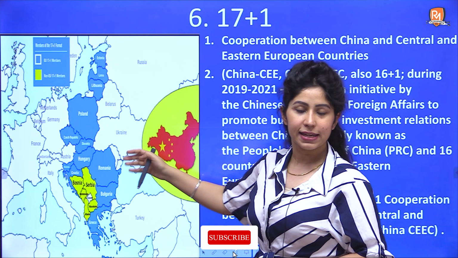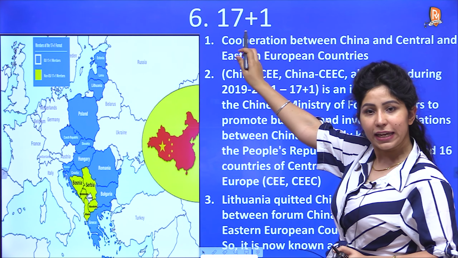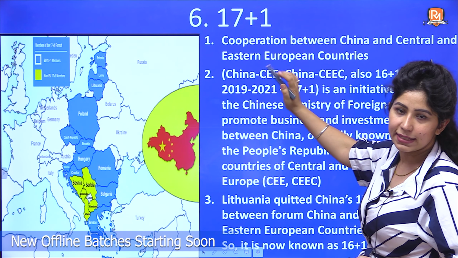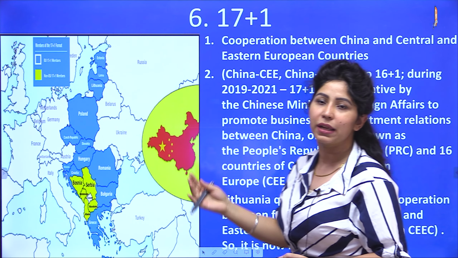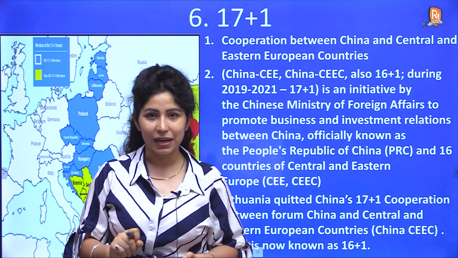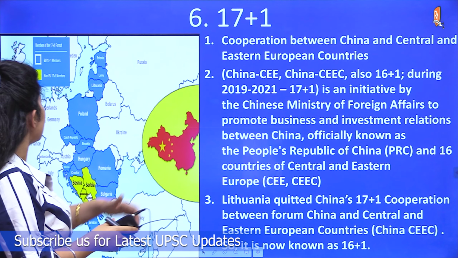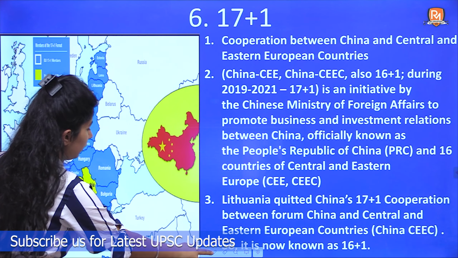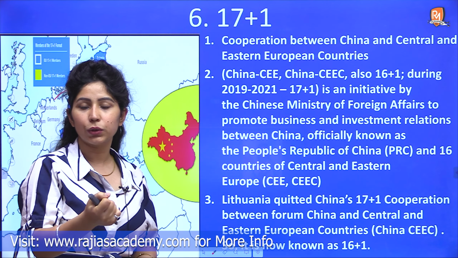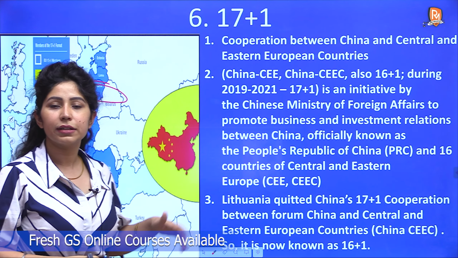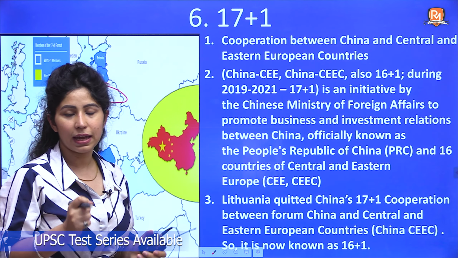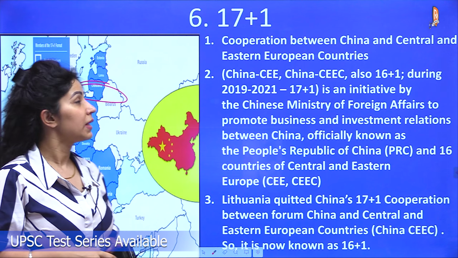ये जो छोटी छोटी countries हैं इनके साथ alliance बनाया, and these were 17 countries in number, and plus 1 stands for China. That's 17 of Eastern Europe plus China, and we'll help them build bridges, build roads, basically build infrastructure. China is doing that for many countries. So recently Lithuania has backed out of the agreement because it is not agreeing to what China is proposing, and it is also motivating other small countries of this area to come together and have a strong or firm stand against China.